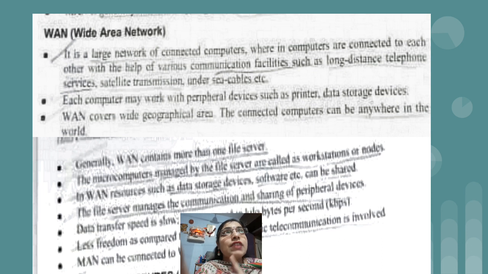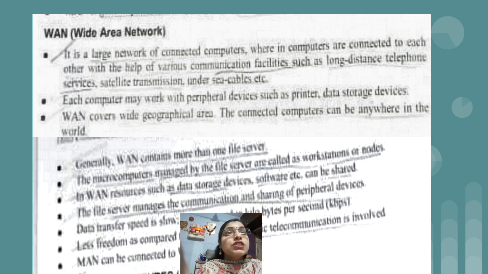So in case of LAN, twisted pair cable or coaxial cable can be used. In case of MAN we have seen fiber optic cable is the best example. And in case of WAN we can make use of telephone services, satellite transmission, and undersea cables. So different types of cables are used to implement each type of network.